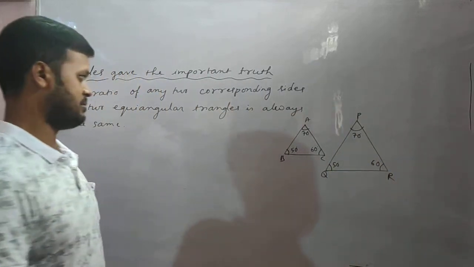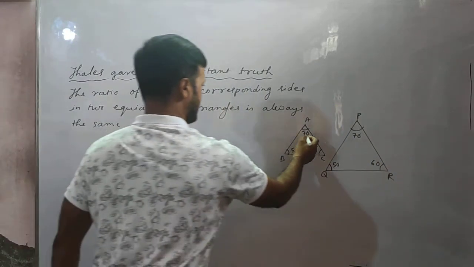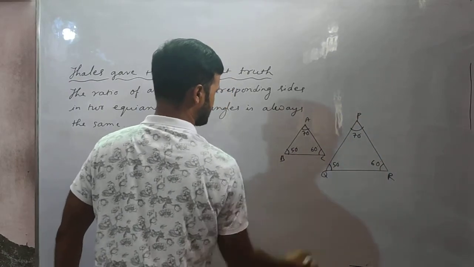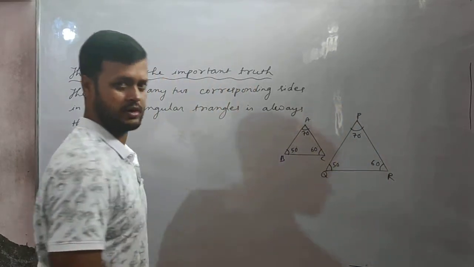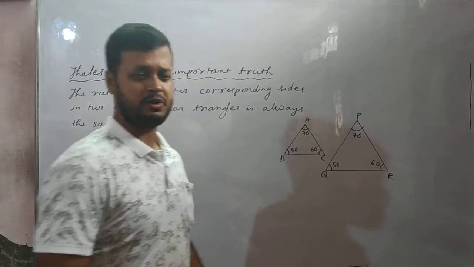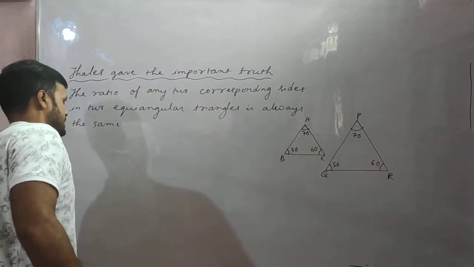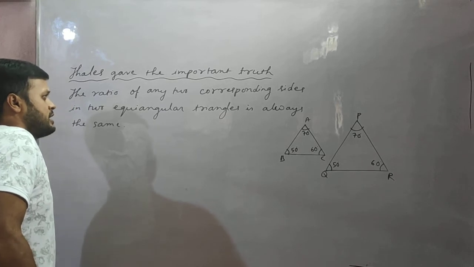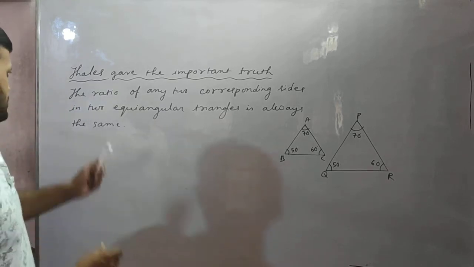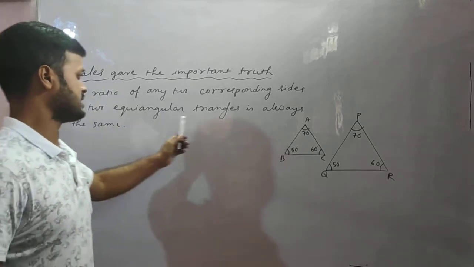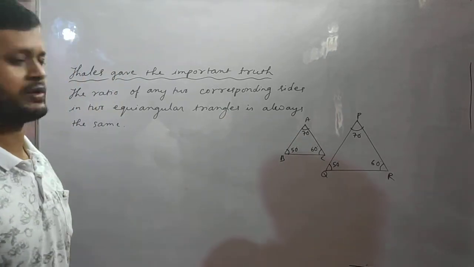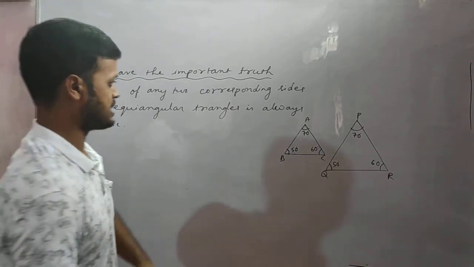Angle A and P are equal, angle B and Q are equal, and angle C and R are equal. So if the corresponding angles are equal, then the ratio of the sides will be equal, isn't it? The ratio of any two corresponding sides in two equiangular triangles is always the same.